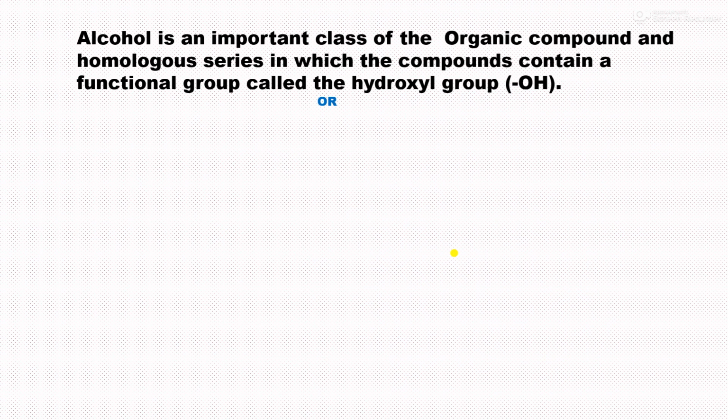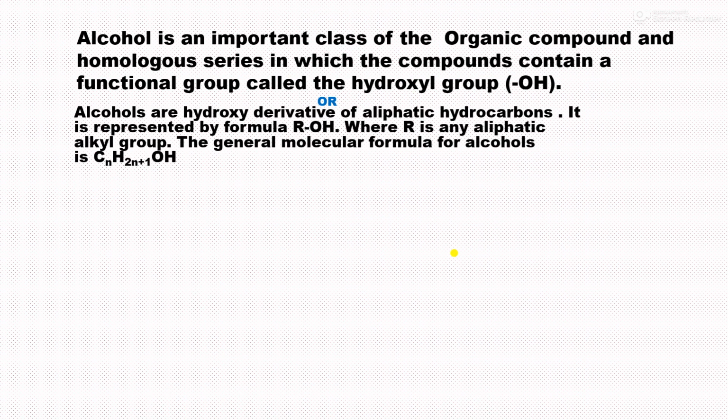What is meant by alcohols? Alcohol is an important class of organic compounds and homologous series in which the compounds contain a functional group called the hydroxyl group, OH. Or alcohols are hydroxy derivatives of aliphatic hydrocarbons. It is represented by the formula ROH, where R is any aliphatic alkyl group. The general molecular formula for alcohol is CnH2n+1OH.